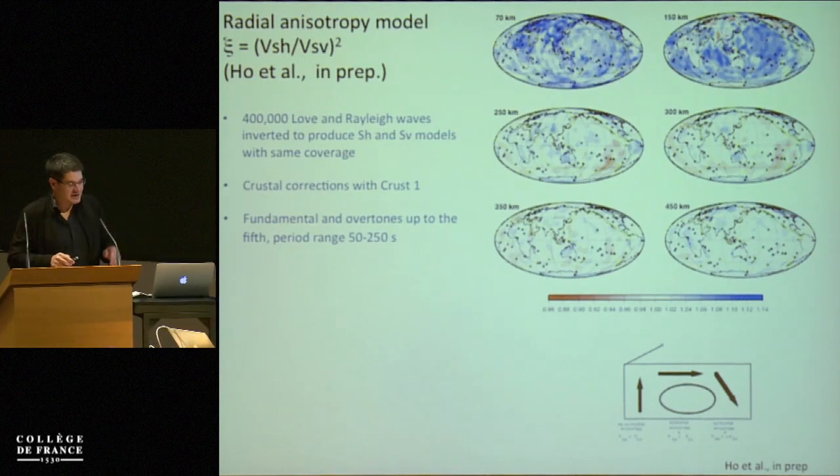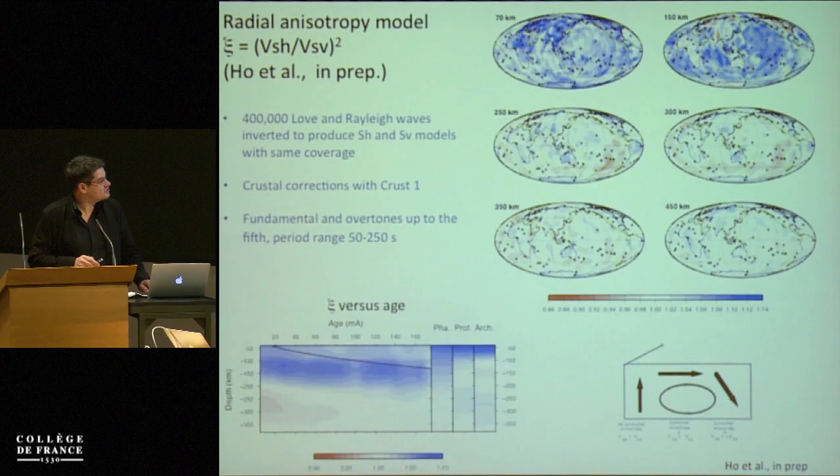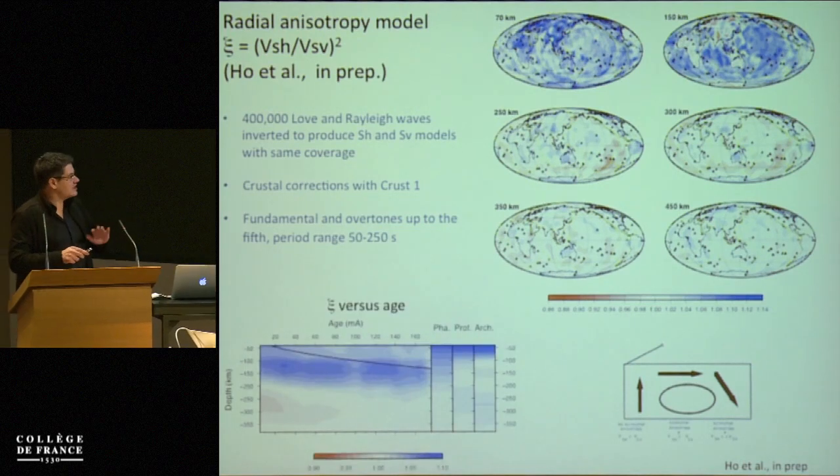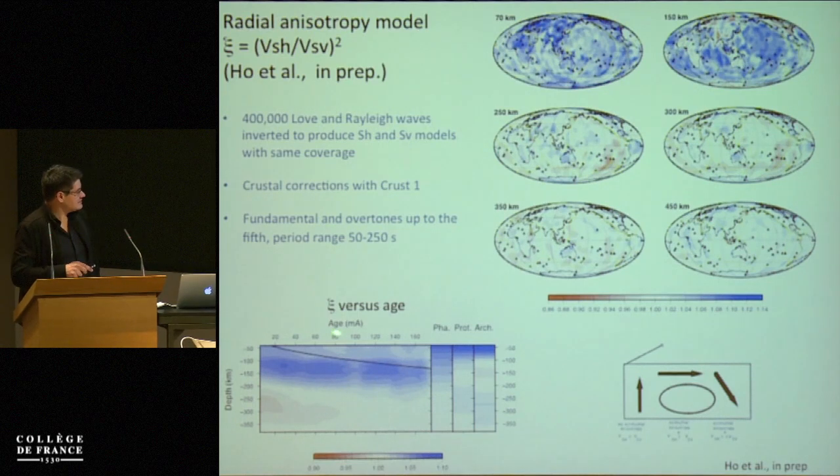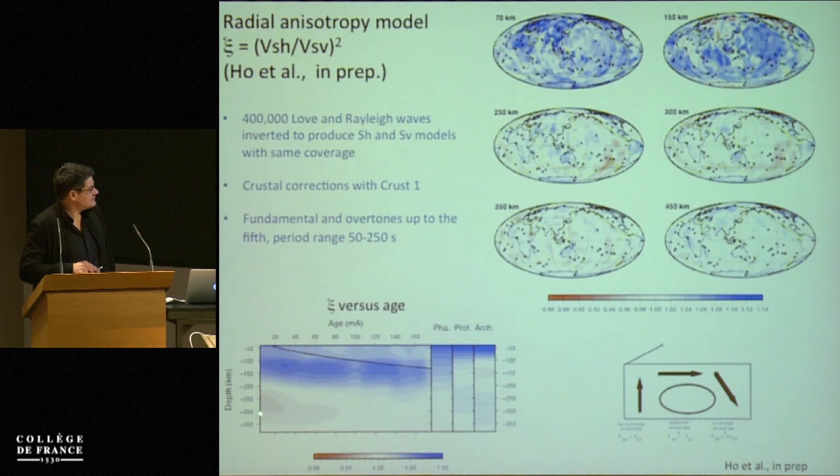And if we play the same exercise for the SV velocity, if we average the Xi as a function of the age, we recover that. There are a few interesting things. So this negative anisotropy beneath mid-oceanic ridges.